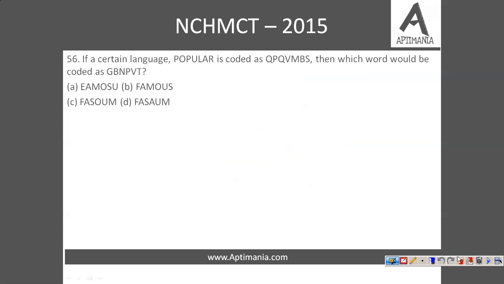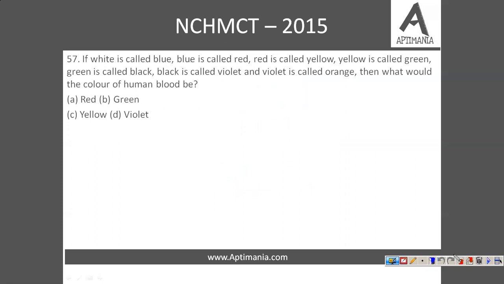Now question number 57, again based on coding decoding. If white is called blue, blue is called red, red is called yellow, yellow is called green, and so on. Now the question is, what would be the color of human blood? Now human blood, as we know, is of red color, but then in that particular language red is called as yellow. So if we want to indicate red color, we will say yellow in that particular language, right? So the correct answer is yellow.